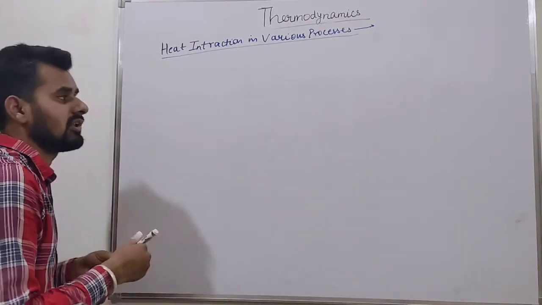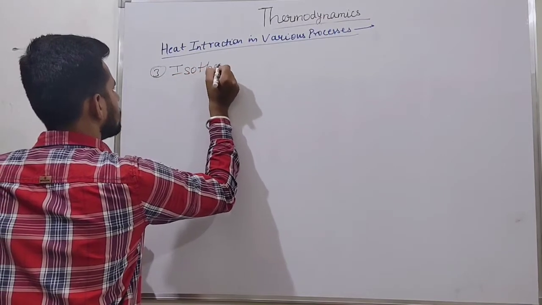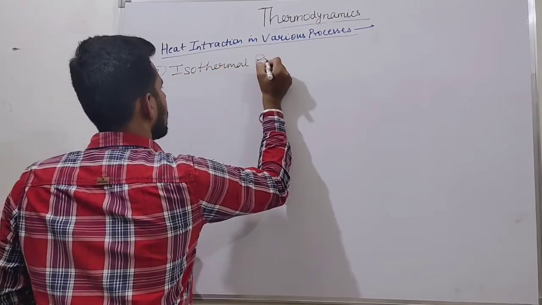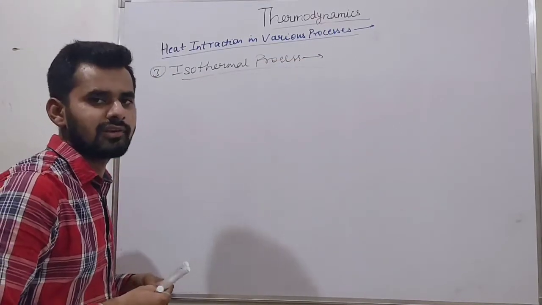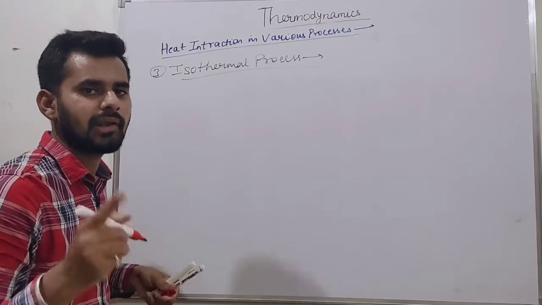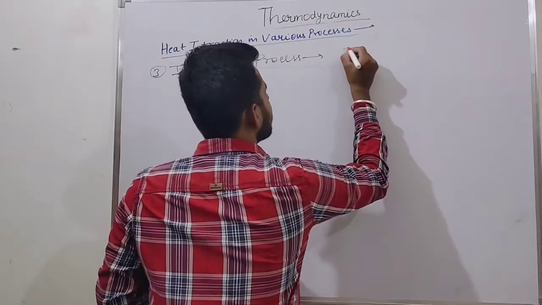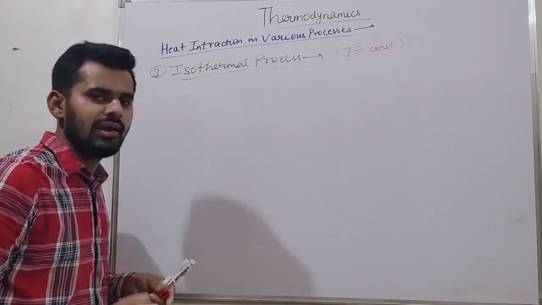Okay, friends. Now our third process is isothermal. So basically, what is the isothermal process? What is the condition of the isothermal process? As the name suggests, isothermal is a constant temperature process. Temperature is constant.